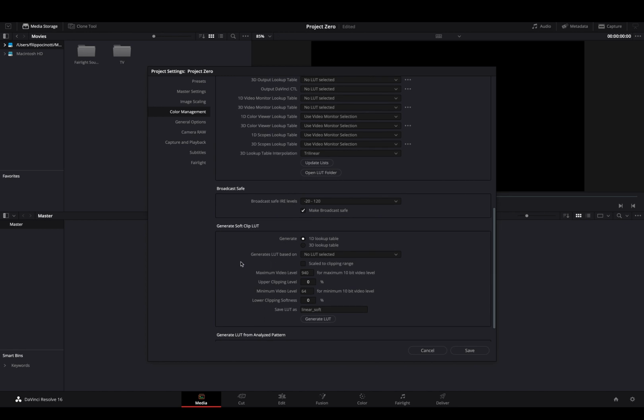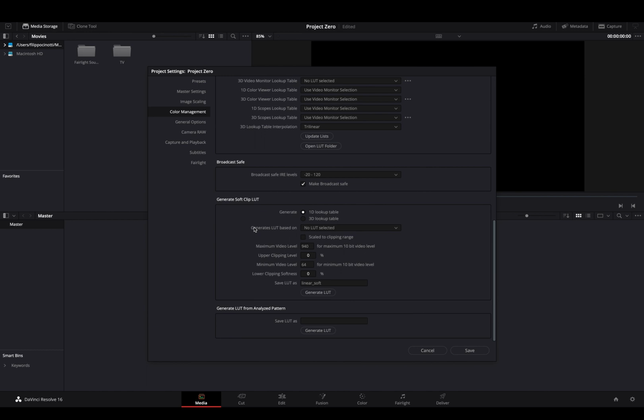You can also check the make broadcast safe if you want to be safe and not clip and not go down with the blacks. All these LUTs, generate soft clip LUT, custom aim station, you can just copy that if you are creating a LUT. This is my personal settings for generating LUTs, and the analyze pattern when you want to generate a LUT.